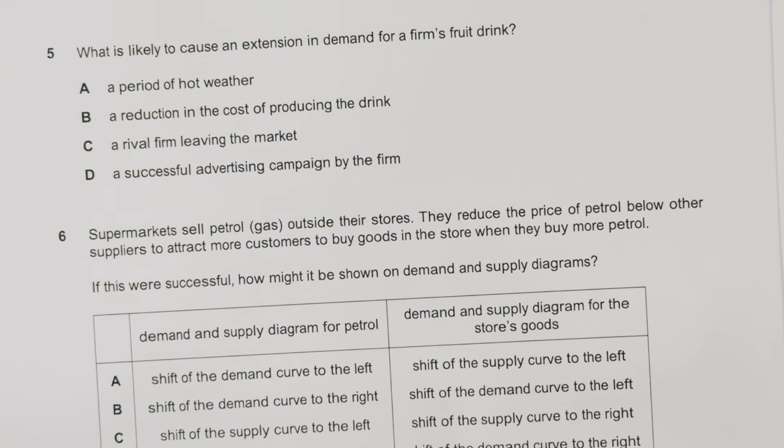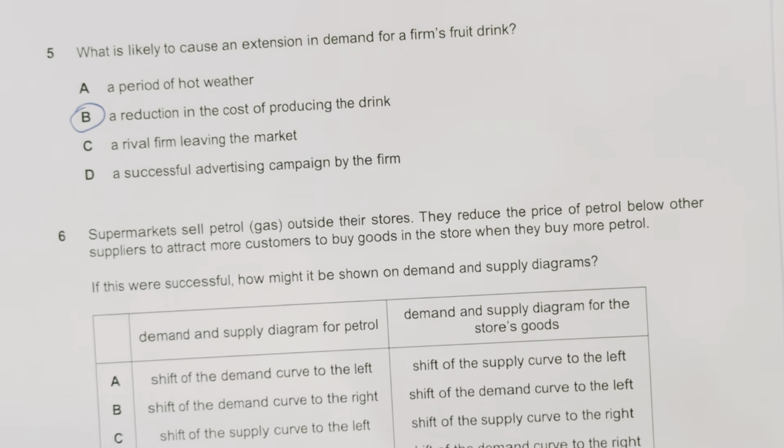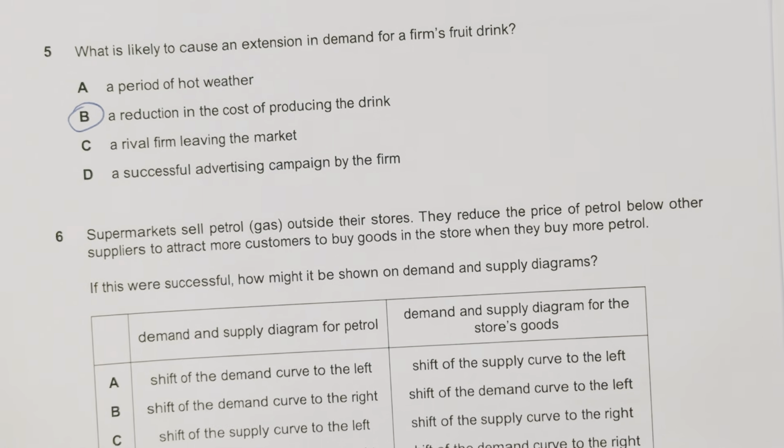What is likely to cause an extension in demand for a firm's fruit drink? A period of hot weather, a reduction in the cost of producing the drink. Yes, this is the reason for the extension of demand: a reduction in the cost. When the prices are reduced, there will be more demand because the production cost is lower. Moving to question number 6.